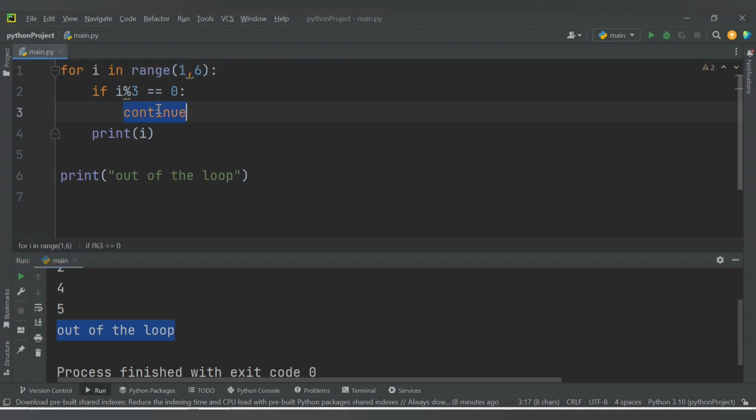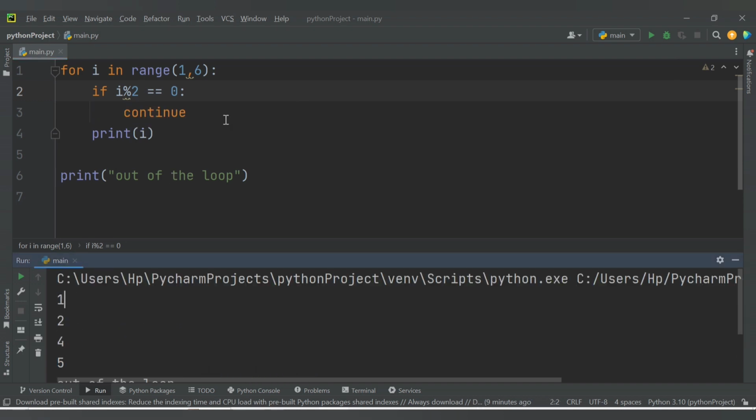So the continue statement is not used to come out of the loop. It is used to take control to the start of the for loop. Let me give another example here. If I say 2 here, what will happen now? It will print 1, but when the value of I is equal to 2, it will say continue. So it will not print 2 now, it will directly come to the next iteration, which will be 3.